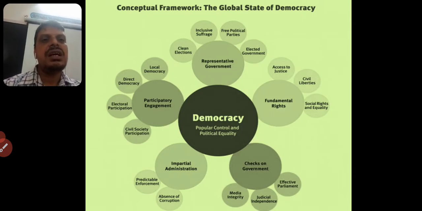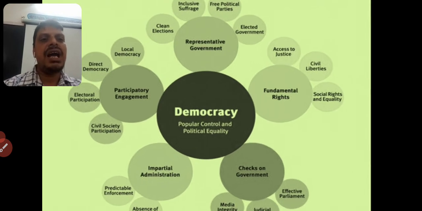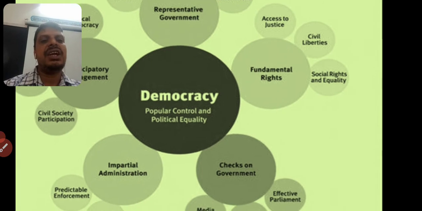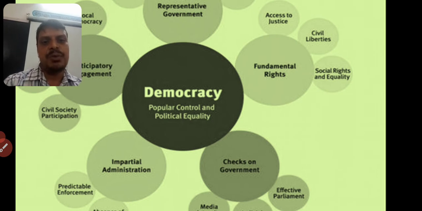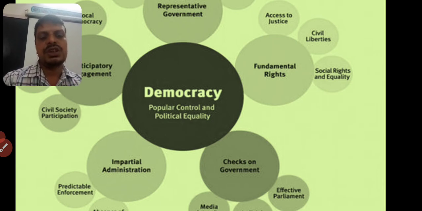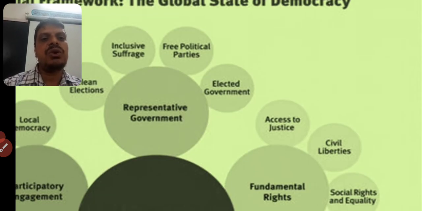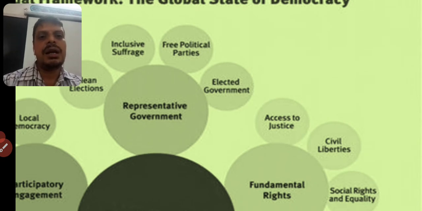Okay, children, before going to know how the elections are held in our country, we have to understand what democracy is. Here you can see the popular control and political equality we find in democracy. As we discussed, people are the source of power. The first point is called a representative government. Democracy is called a representative government.